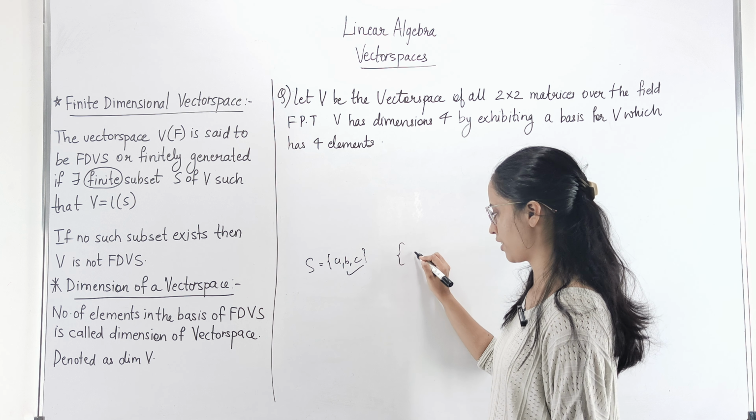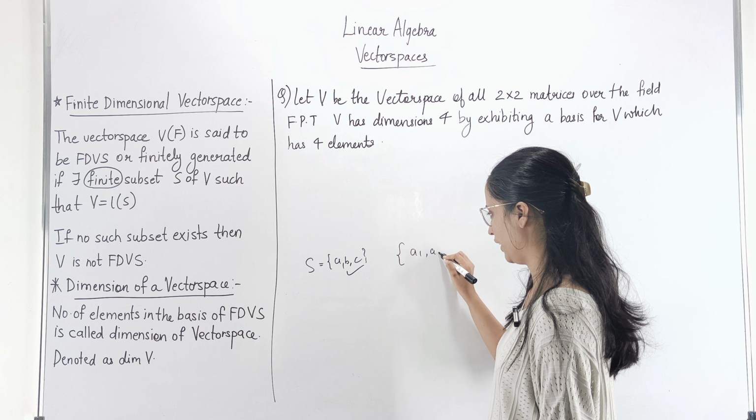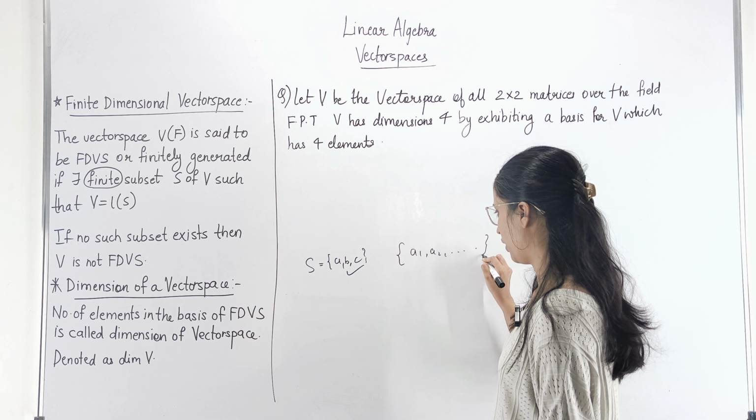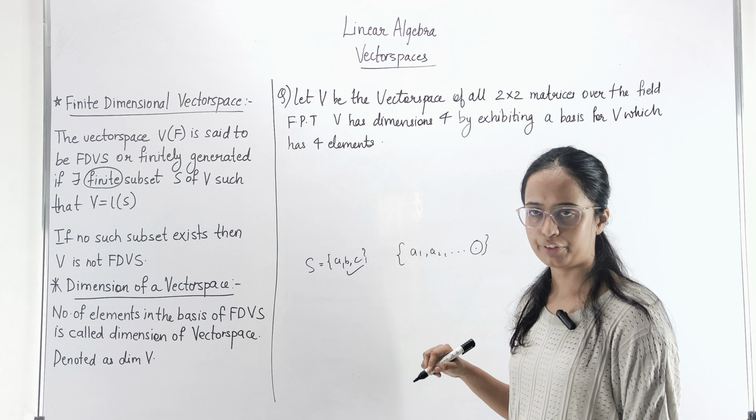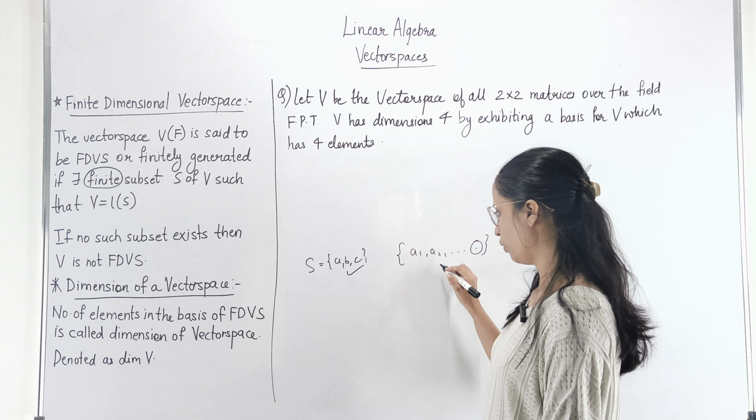लेकिन अगर ऐसा कुछ दिया A1, A2 and so on with no last element given to you, okay, then this is an infinite set, right?